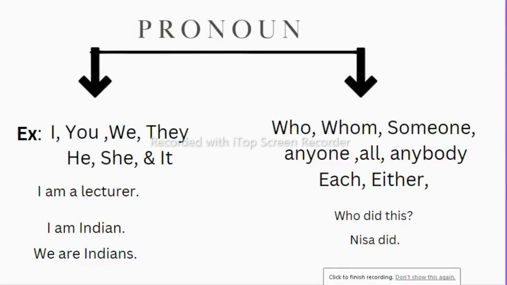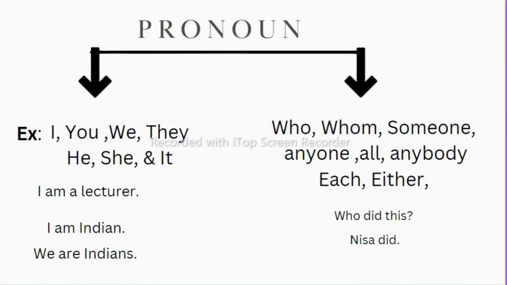Now let us see another part of speech, that is pronoun. Generally we all know that I, you, we, they, he, she and it are pronouns. It is true, but it has two conditions. Sometimes we know the person and sometimes we don't.